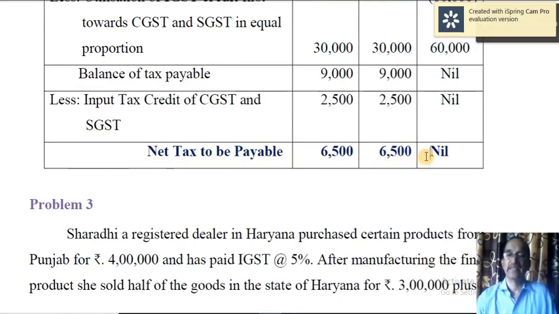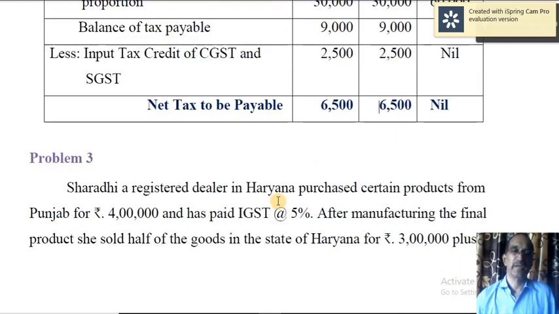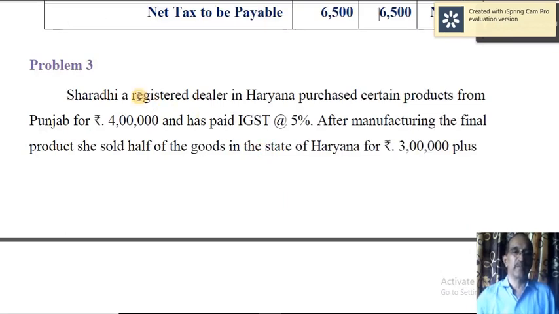And nil in the case of IGST, because IGST credit is fully utilized towards the payment of CGST 30,000 and SGST 30,000. And remaining balance after utilizing IGST is 9,000 CGST, 9,000 SGST. Then utilize input tax credit of CGST 2,500, then SGST again 2,500. So these are the balances to be payable ultimately after set off, 6,500 and 6,500. Okay, now let us move on to the third problem.